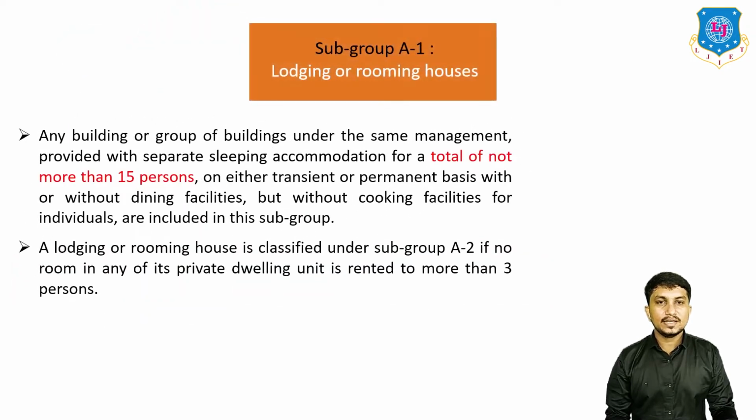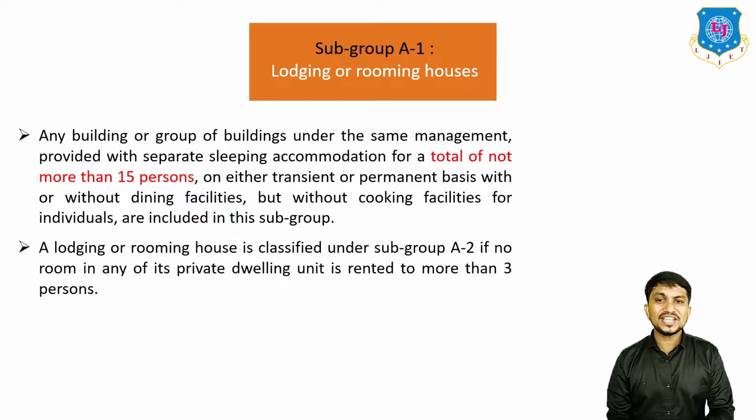First, we will see subgroup A1, which is lodging or rooming houses. What is the meaning of lodging? Any building or group of buildings under the same management provided with separate sleeping accommodation for a total of not more than 15 persons on either transient or permanent basis, with or without dining facilities, but without cooking facilities for individuals, is included in this subgroup A1.